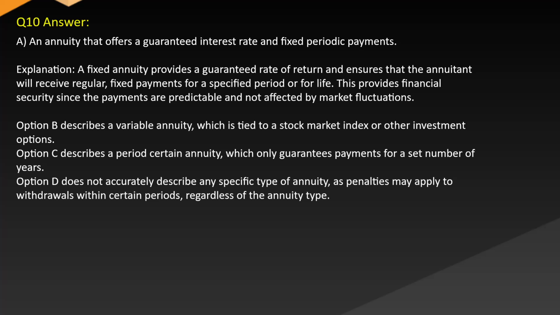Option B describes a variable annuity, which is tied to a stock market index or other investment options. Option C describes a period-certain annuity, which only guarantees payments for a set number of years. Option D does not accurately describe any specific type of annuity, as penalties may apply to withdrawals within certain periods, regardless of the annuity type.